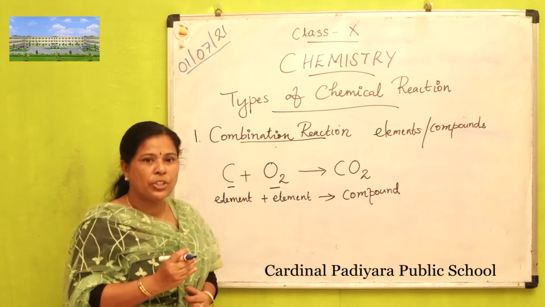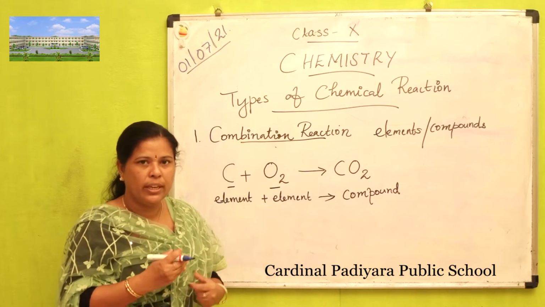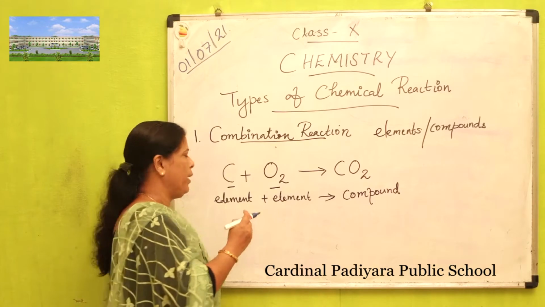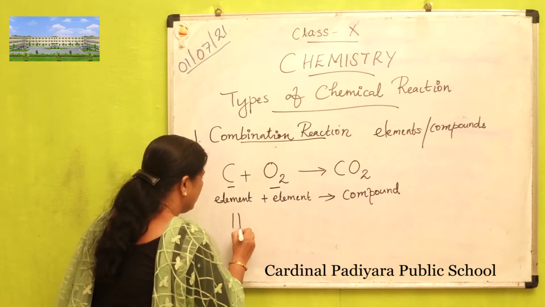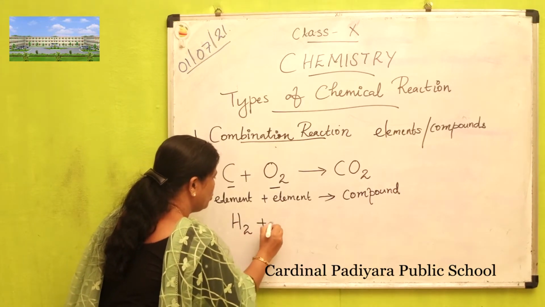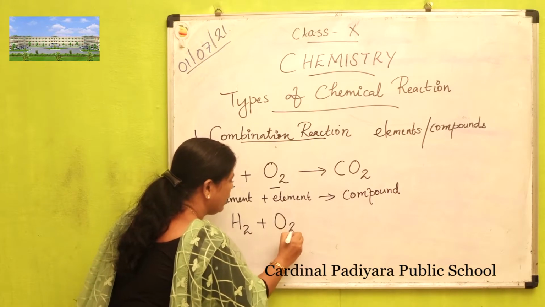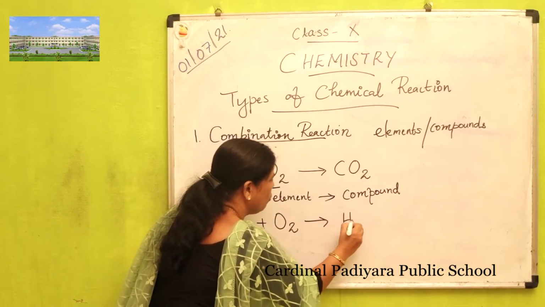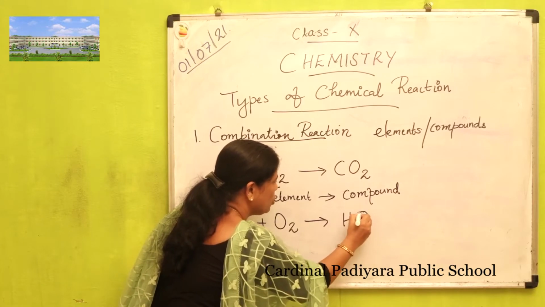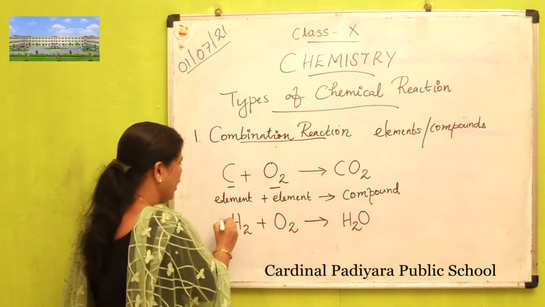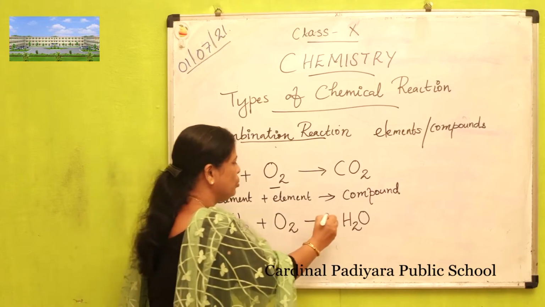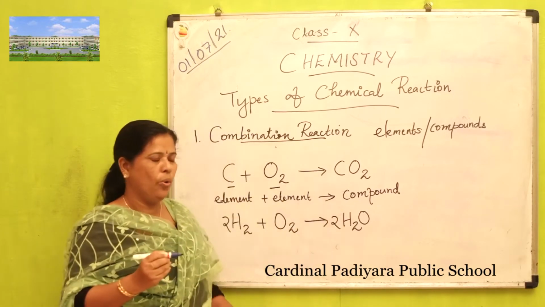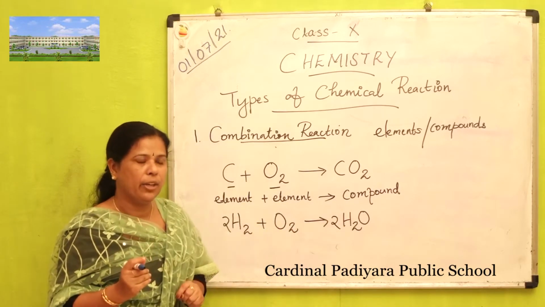Then the formation of water molecules is another example of combination reaction. That means H2 plus O2, hydrogen and oxygen combine together to form water molecule H2O. Then 2H2 plus O2 gives 2H2O is a balanced chemical equation.